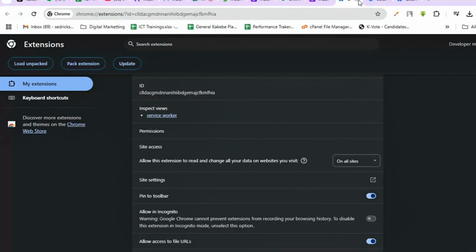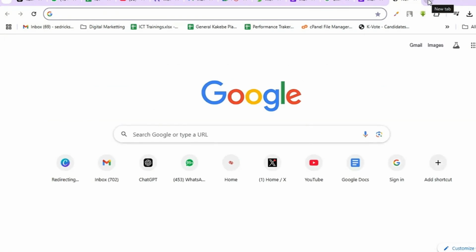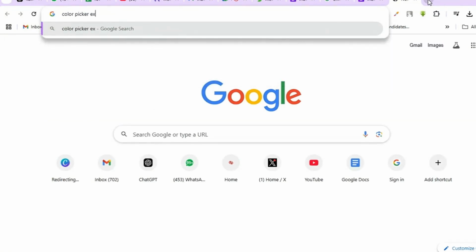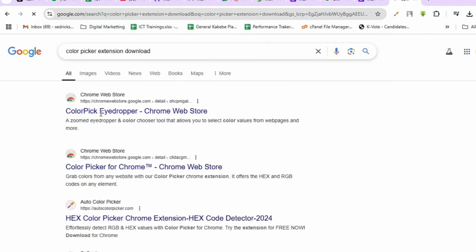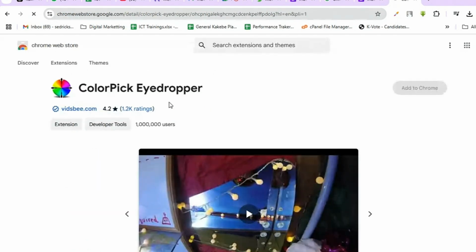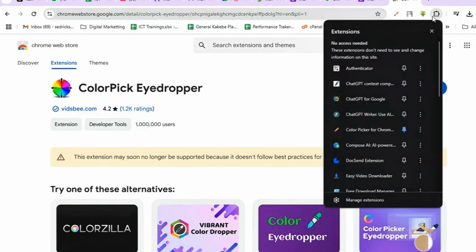Okay, so this is a color picker, and it's just an extension for you to put extensions in your computer. You can just go to extension. Let's say I want to do color picker extension download. That is where you want to try it out. You see, it's even the first one here. Those are extensions that work on your browser. Click on it, and then you're able to install it directly to your computer, on your browser, actually. So you can just say add to Chrome, then it'll add itself automatically. Then you come here, then you choose it.